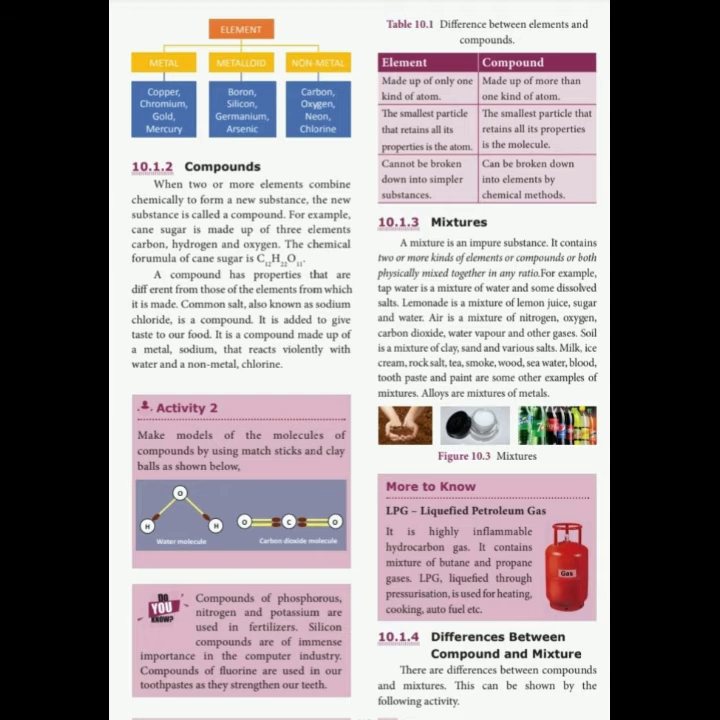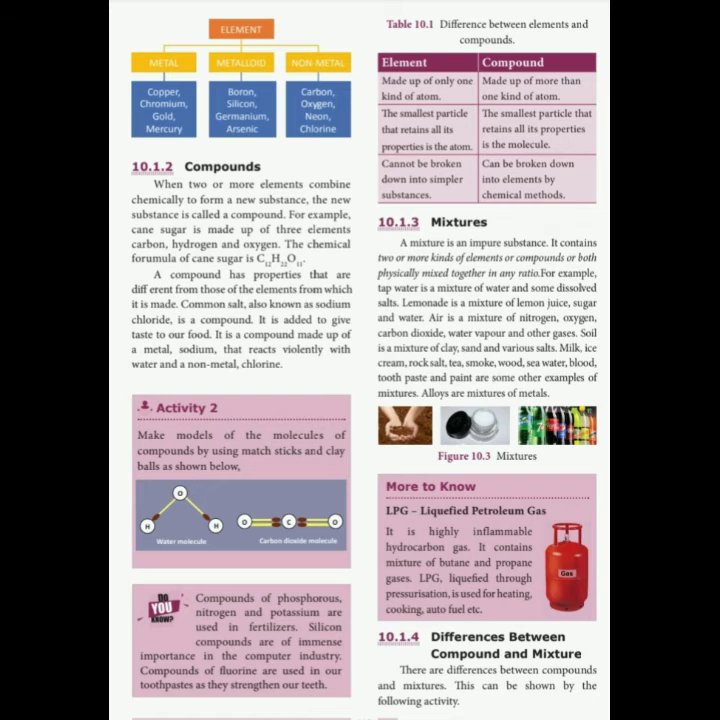It contains two or more kinds of elements or compounds, or both, physically mixed together in any ratio. For example, air is a mixture of nitrogen, oxygen, carbon dioxide, etc. And also soil is a mixture. Soil is nothing but a mixture of clay, sand and various salts. Milk, ice cream, rock salt, tea, smoke, wood: these are also examples of mixtures.